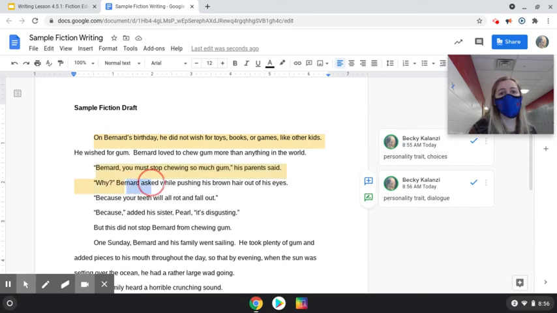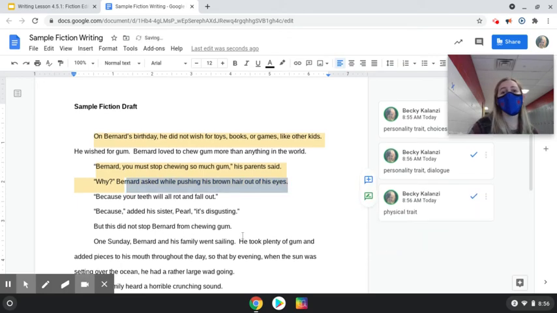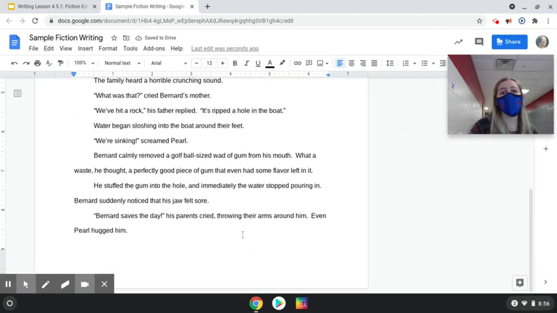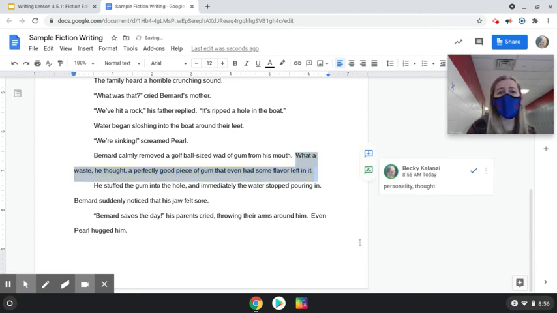Here I have a physical trait for Bernard. He's pushing his brown hair out of his eyes. And so I know that we have a physical trait because now we know that Bernard has brown hair. And if we continue going through here, we can have a thought in here. He's thinking, oh, I'm wasting a perfectly good piece of gum by putting it in the hole and saving my whole family's life. So this is personality through a thought. He's kind of a selfish guy, and he's like, oh, what a waste. I really like gum. So that's his personality through a thought.